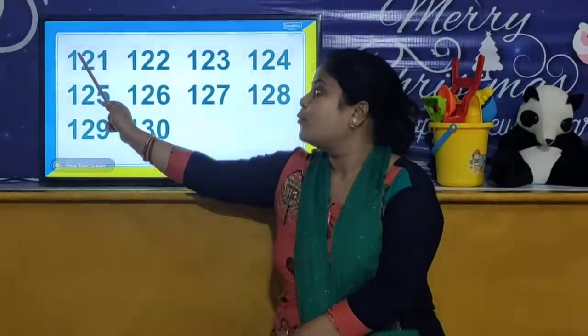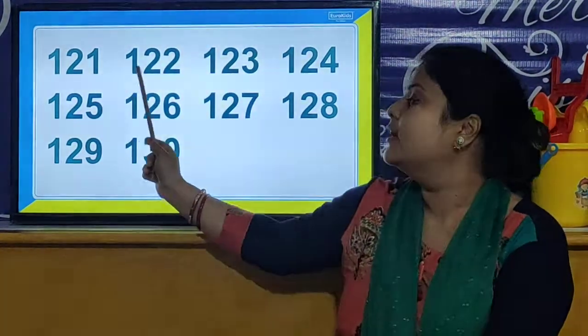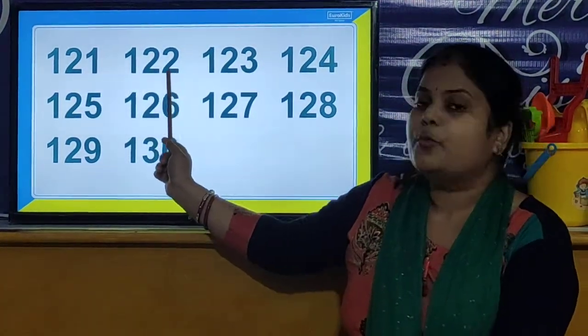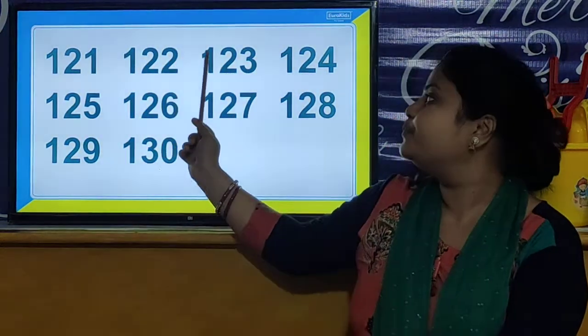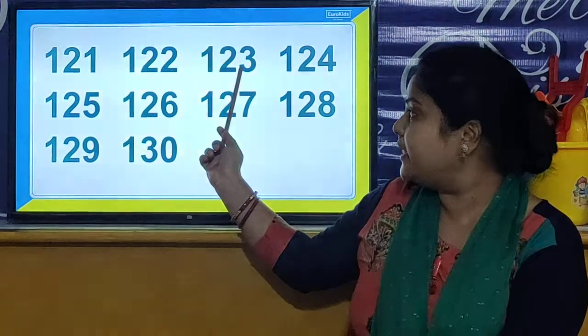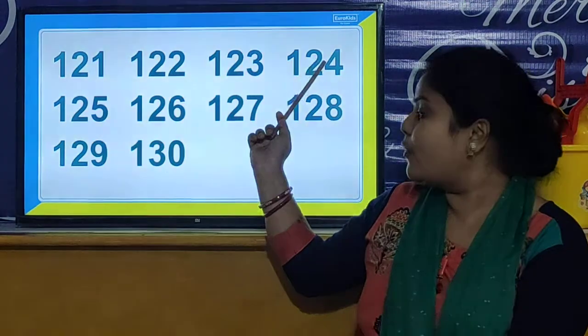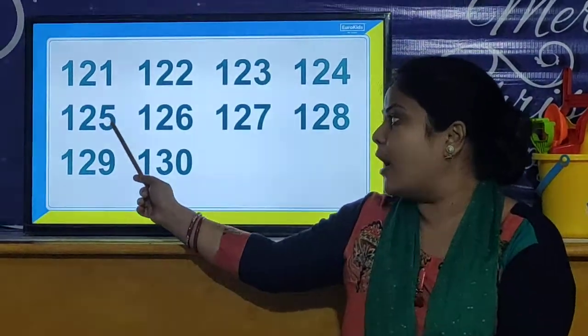And today we are going to learn numbers from 121 to 130. So children, let us look at the numbers. 121, 122, 123, 124, 125.